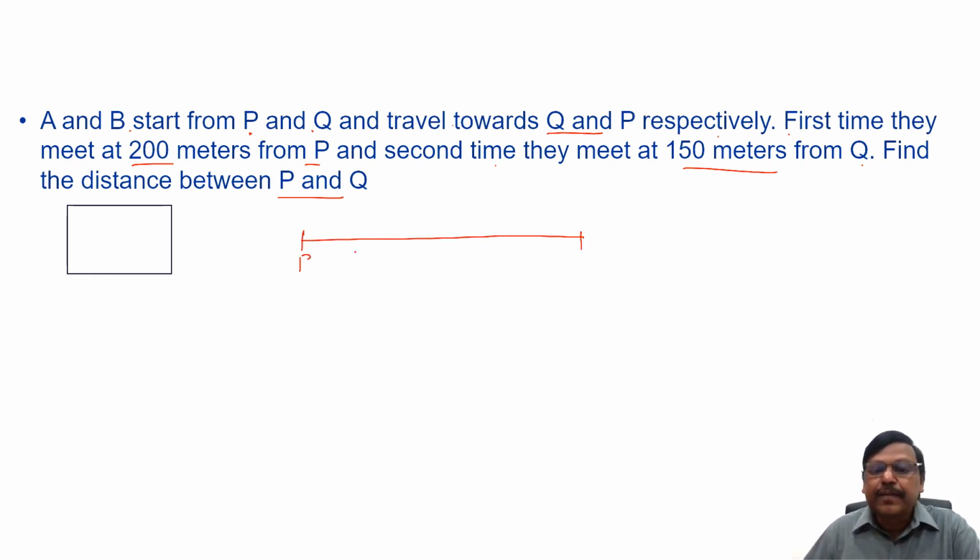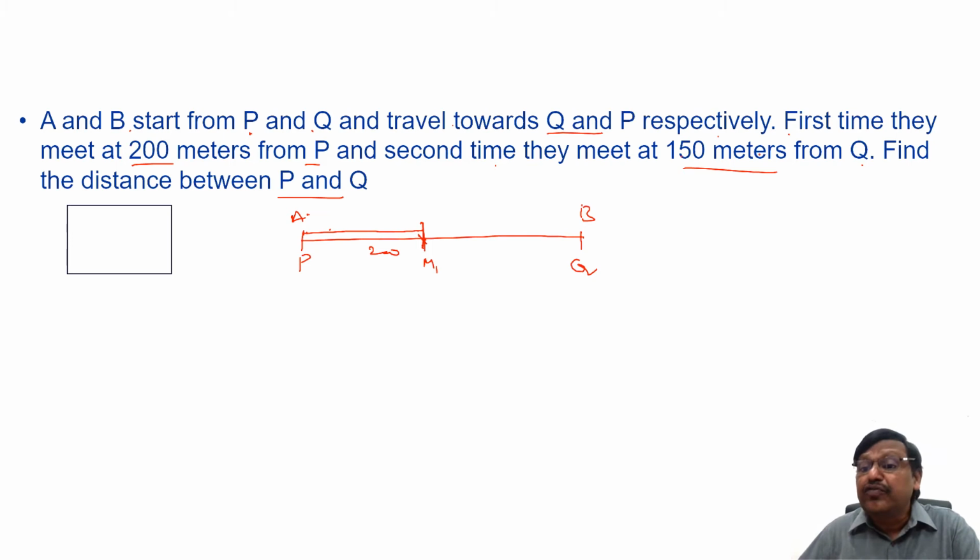P and Q are there. A and B start from P and Q respectively. A is starting from P and going to Q. B is starting from Q and going to P. First time they meet at 200 meters from P. First time they met here. Now they met here. This is meeting point 1.